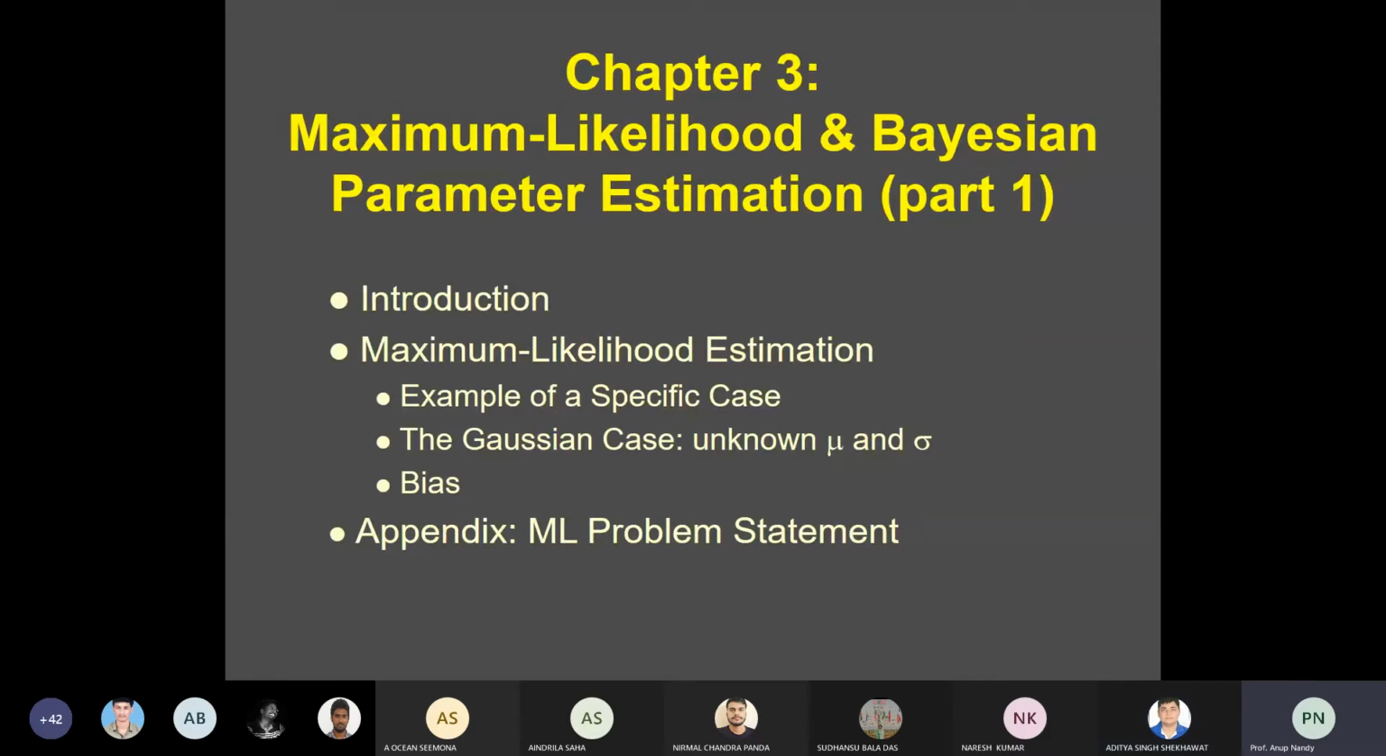I'm just explaining the difference between maximum likelihood estimation and Bayesian parameter estimation. In a nutshell, in maximum likelihood estimation, the parameter values are fixed but unknown. But in the Bayesian method, the parameters are random variables, but they will have some known prior distributions. That is the main thing we'll look at.